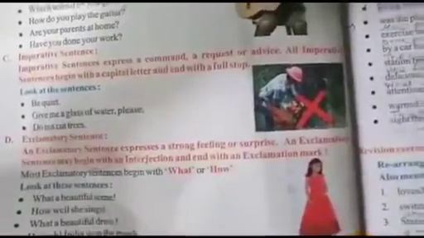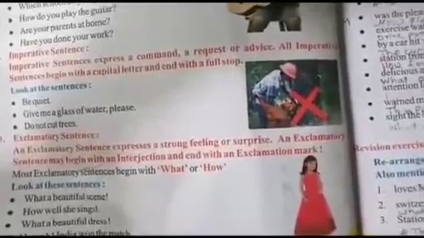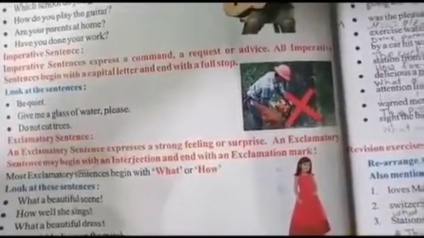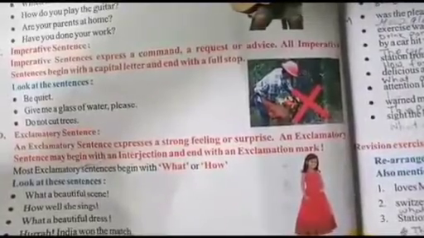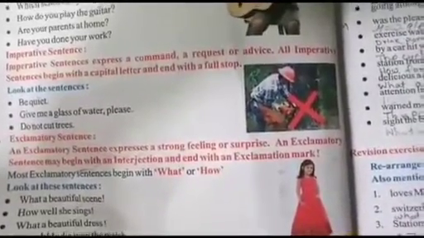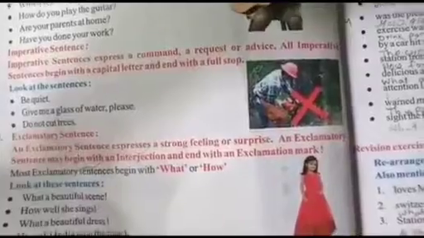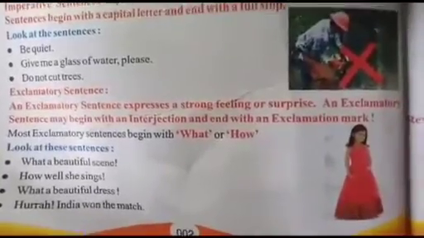Let's go for the last one, exclamatory sentence. An exclamatory sentence expresses a strong feeling or surprise. An exclamatory sentence may begin with an interjection and end with an exclamation mark. So look at these sentences. What a beautiful scene!